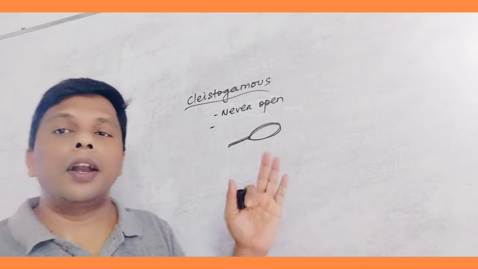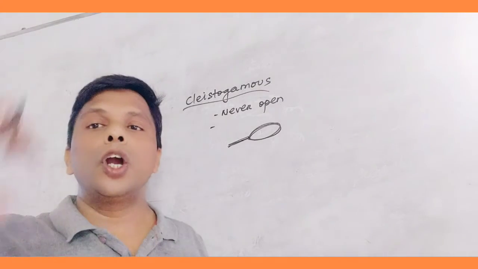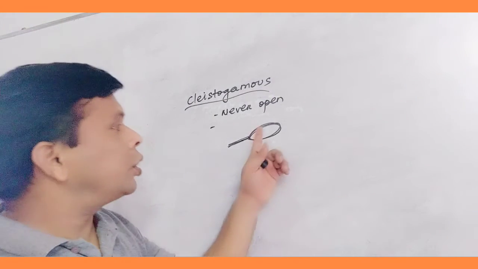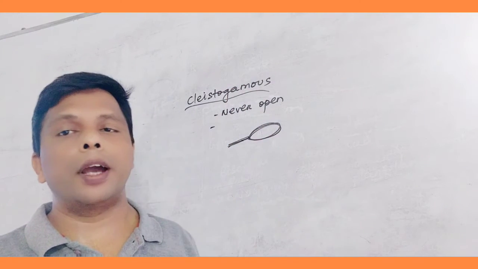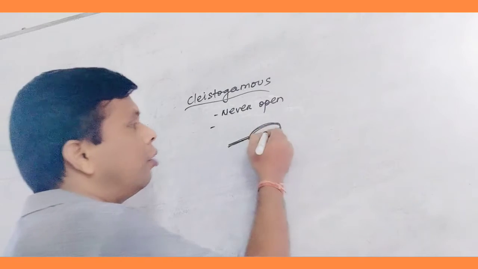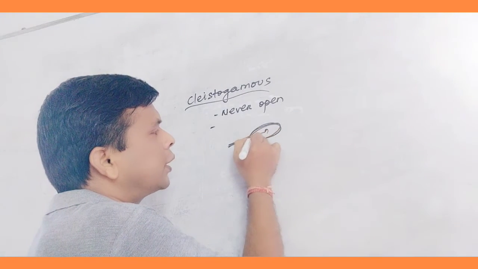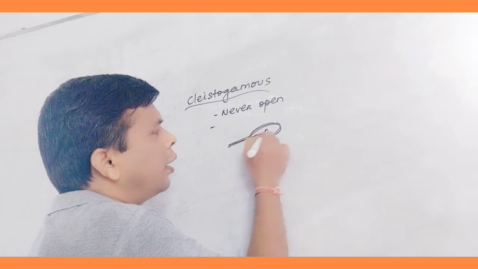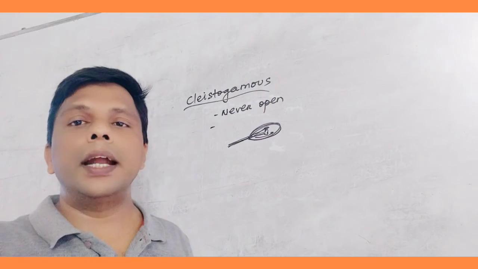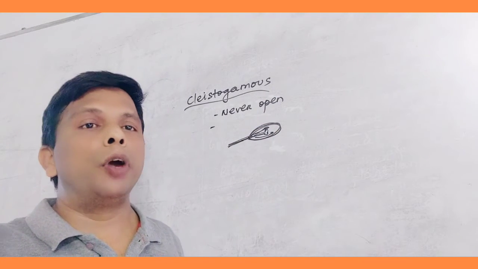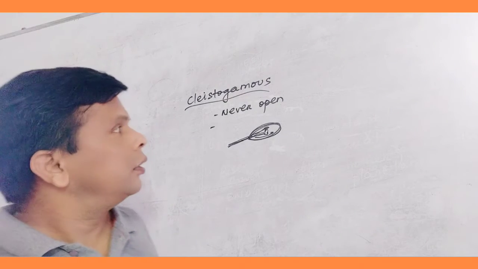The insects cannot enter because it is in a closed condition. Such closed flowers are called cleistogamous. The female part, stigma and anther are positioned inside the flower so that self-pollination can occur.